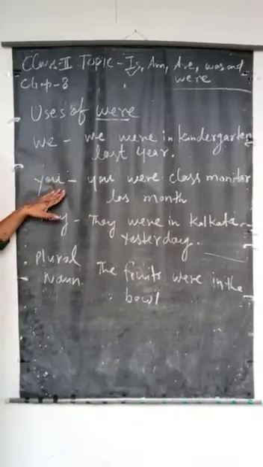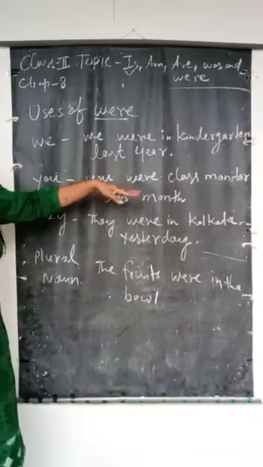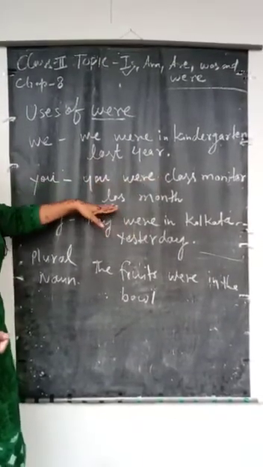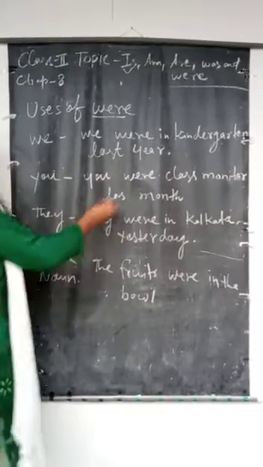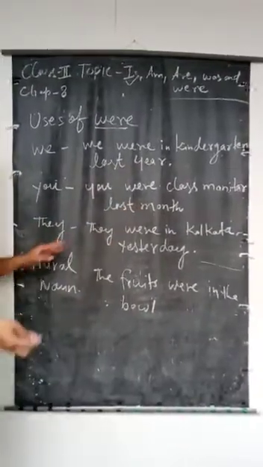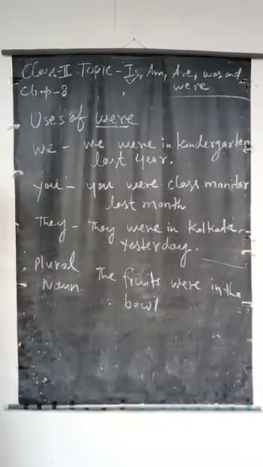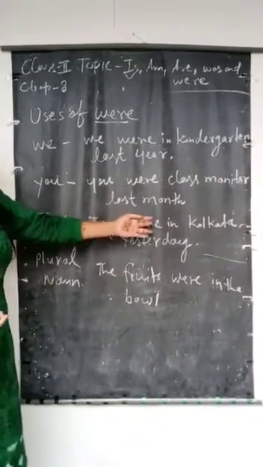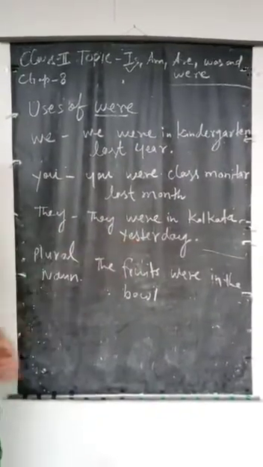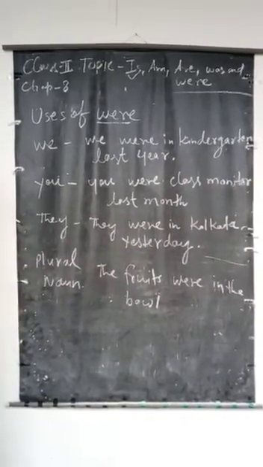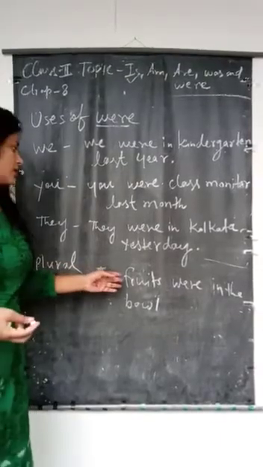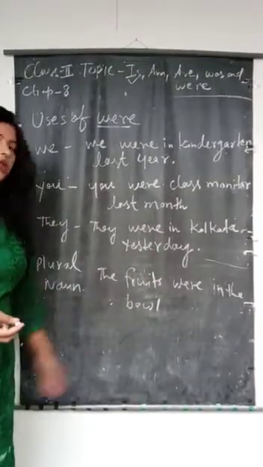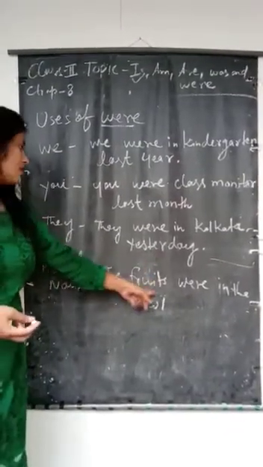Here is the next one, you. You were class monitor last month. Now the next one is they. They were in Kolkata yesterday. And here is a plural noun. The fruits were in the bowl. So here is a plural noun.